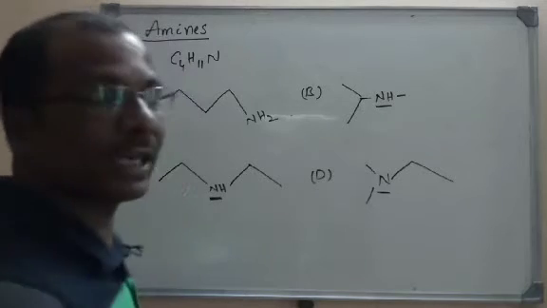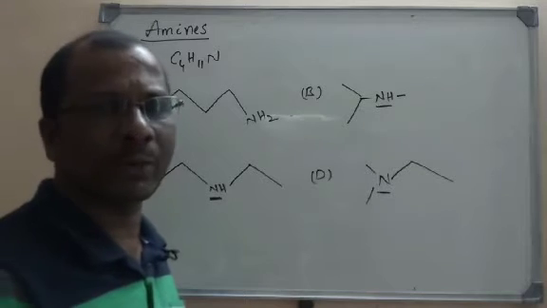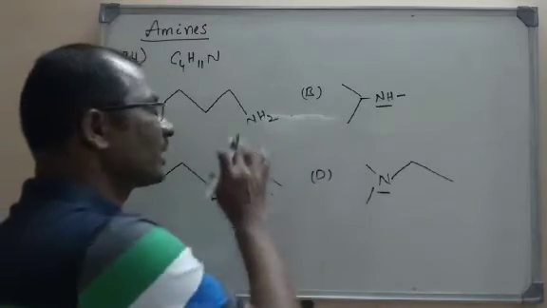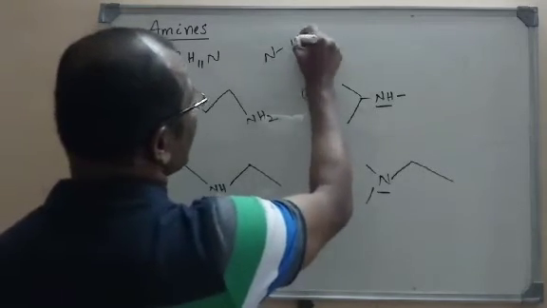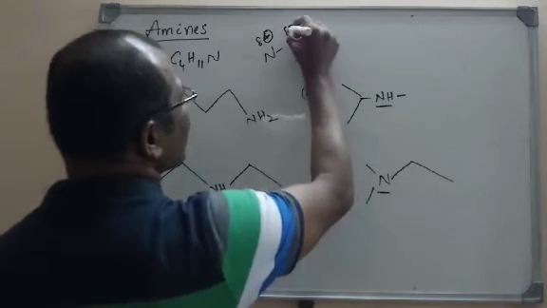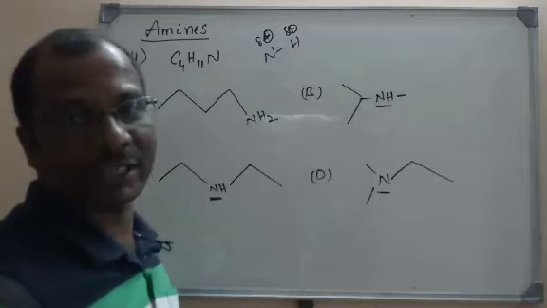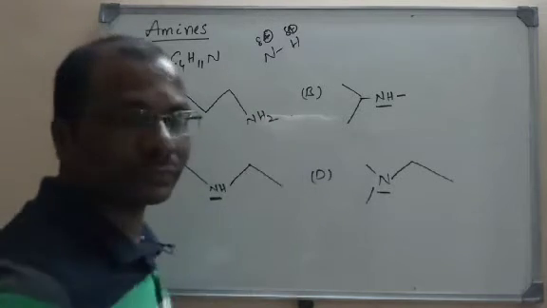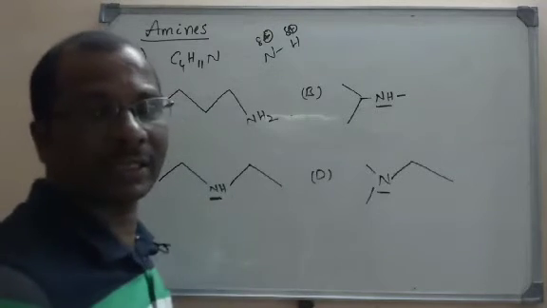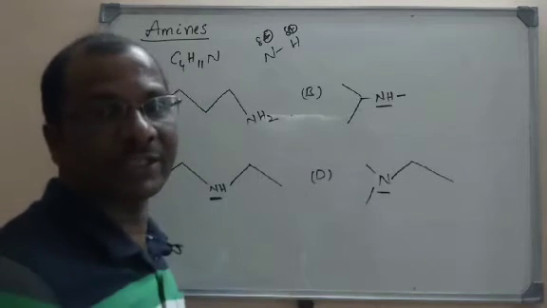So we all know that among isomeric amines, primary amines will have the highest boiling point, because if you take NH2, here there are 2 hydrogens on nitrogen, so that NH bond is polar, so that it can form hydrogen bonding very easily. So NH bond is polar here, N will have a negative charge and hydrogen will have a positive charge. So here there are 2 hydrogens on the primary amine. The more hydrogens on nitrogen, the more the hydrogen bonding. So primary amine will have the highest boiling point.